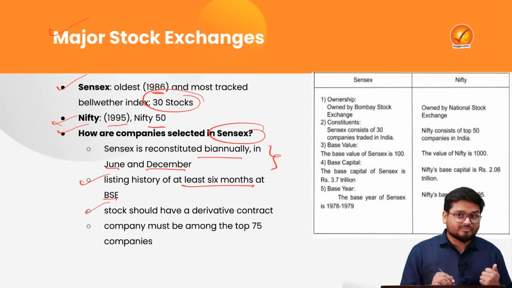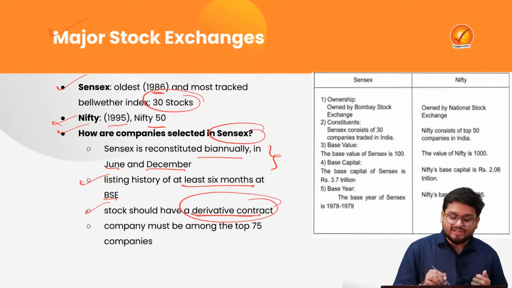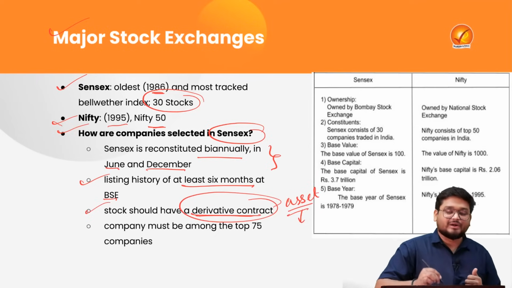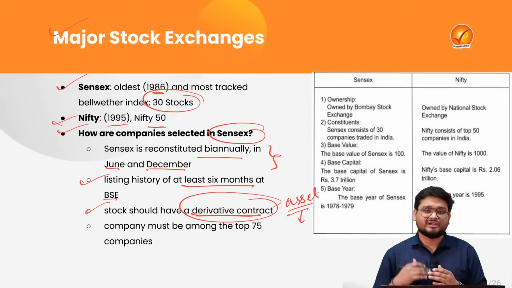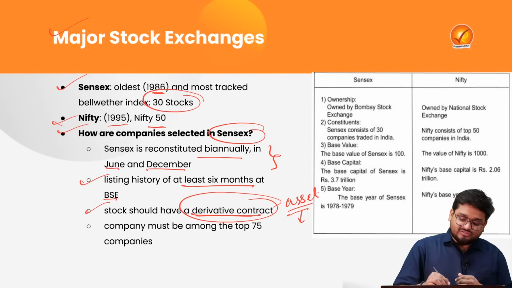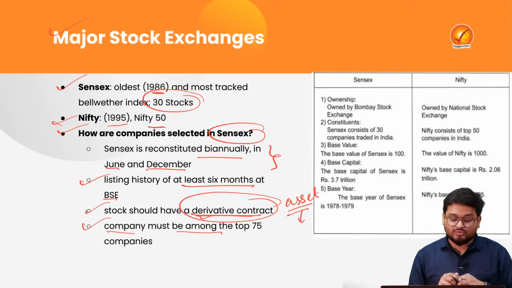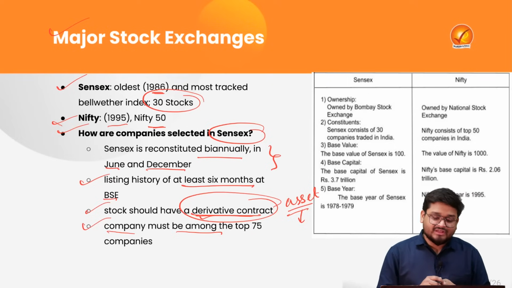Then the stocks must also have a derivative contract, which means there must be some underlying asset backing the stock or share. Finally, the company must be among the top 75 companies in the Sensex, right?